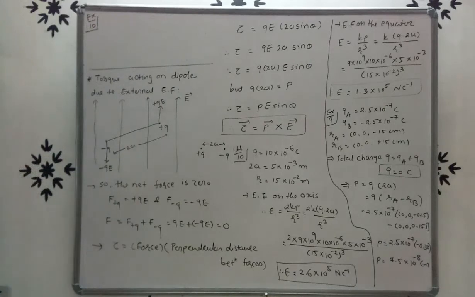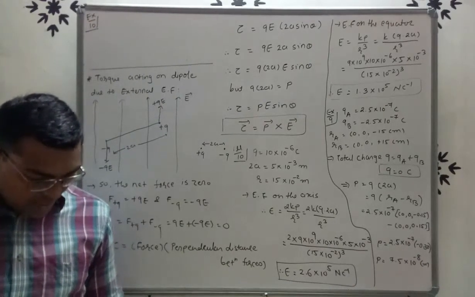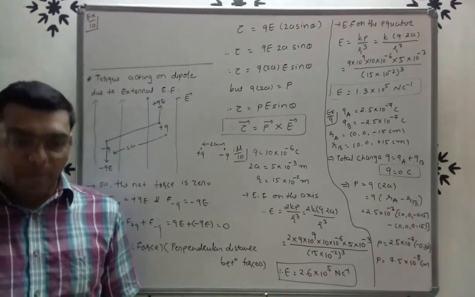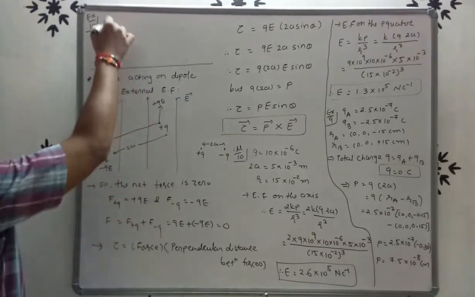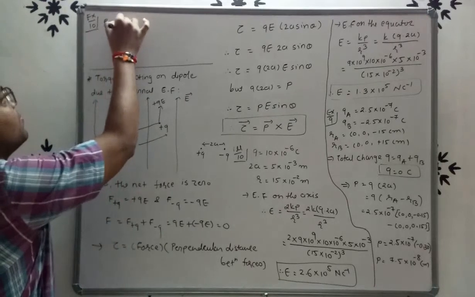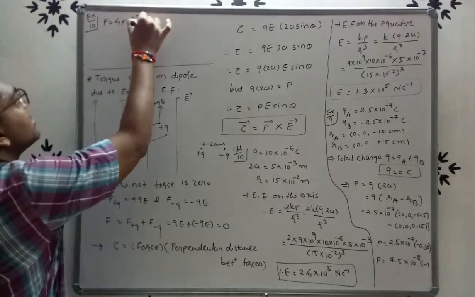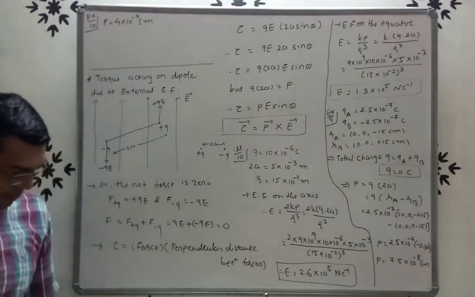An electric dipole with a dipole moment. So your dipole moment P is given as 4 into 10 raised to minus 9 coulomb meter. So P is 4 into 10 raised to minus 9 coulomb meter